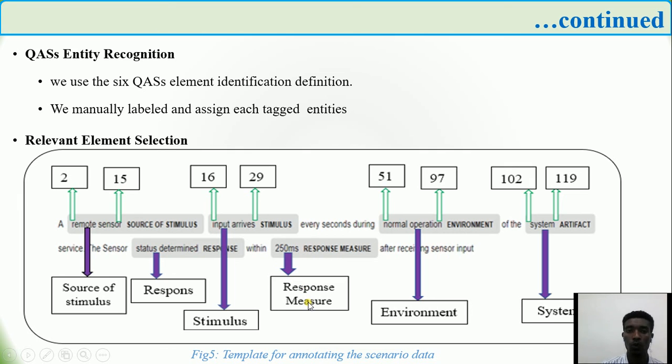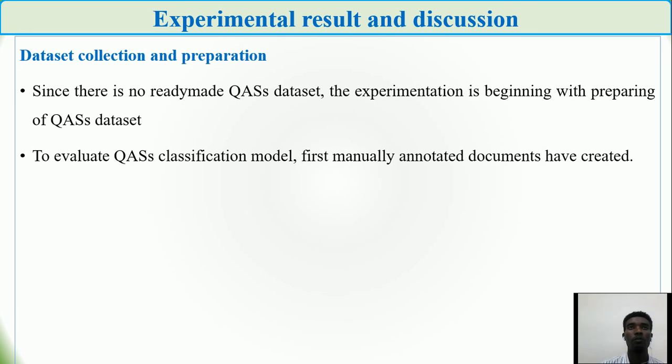After we manually annotate our dataset, we prepare the experimental research approach, results and discussions. Data collection and preparation is the first stage of our research.